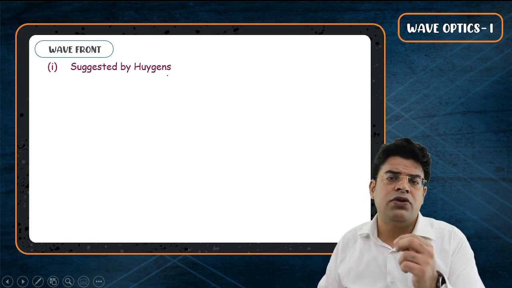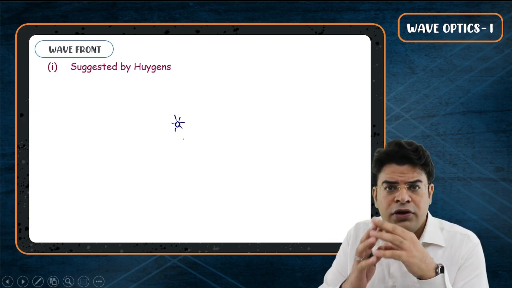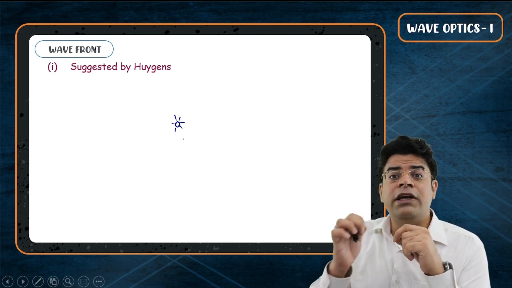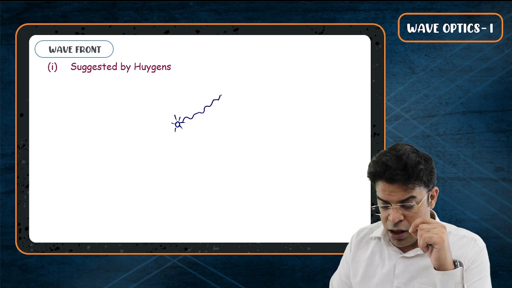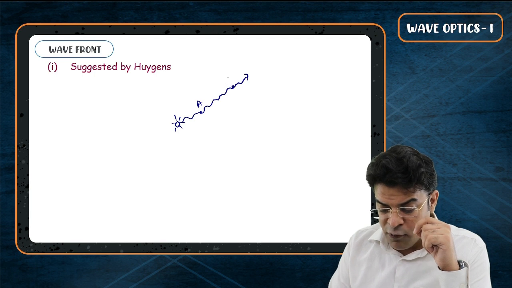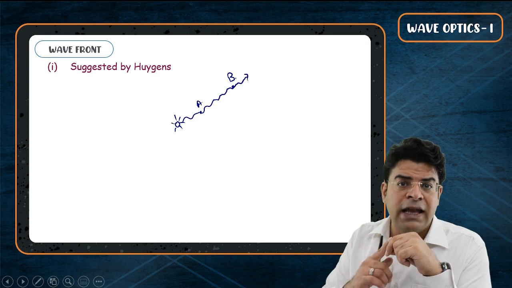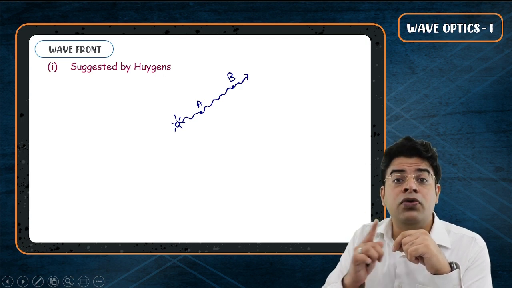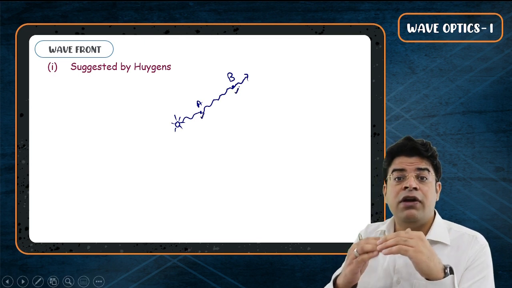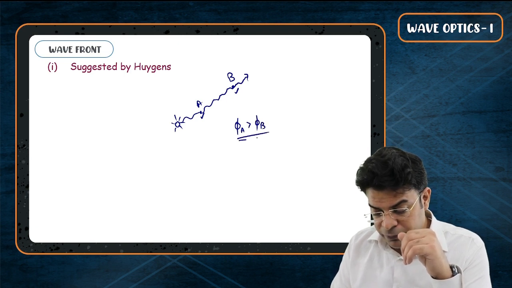If you have listened to the topic of wave, I said that when you have a source, the source creates a disturbance. The disturbance always moves away from the source. And if you think of 2 points, a point closer to the source and a point away from the source, then the point away from the source will always lag in phase compared to the point closer to the source. So if I ask out of point A and B, which one will have higher phase, you will say that the phase of A has to be greater than the phase of B.